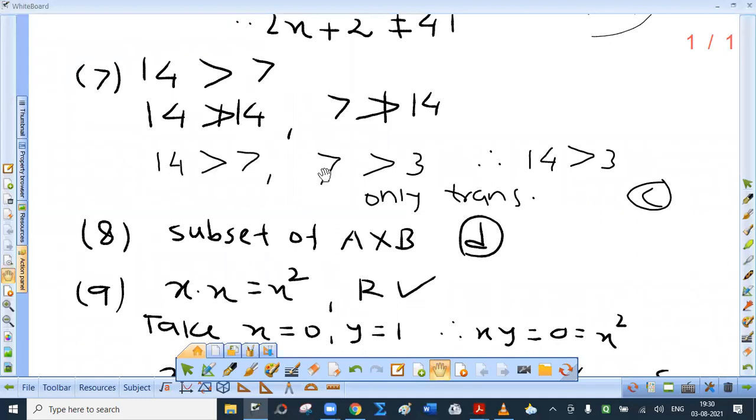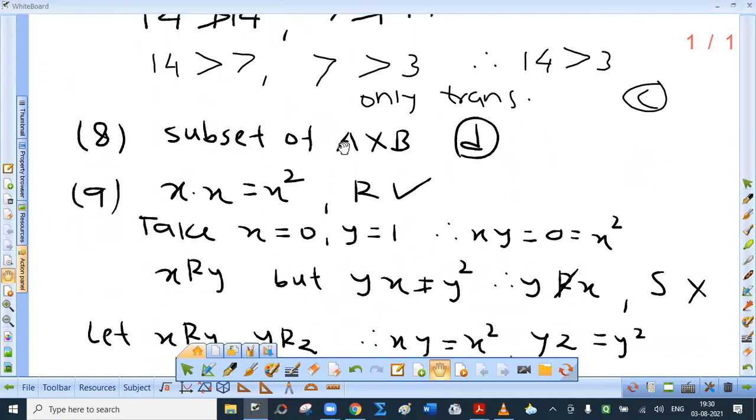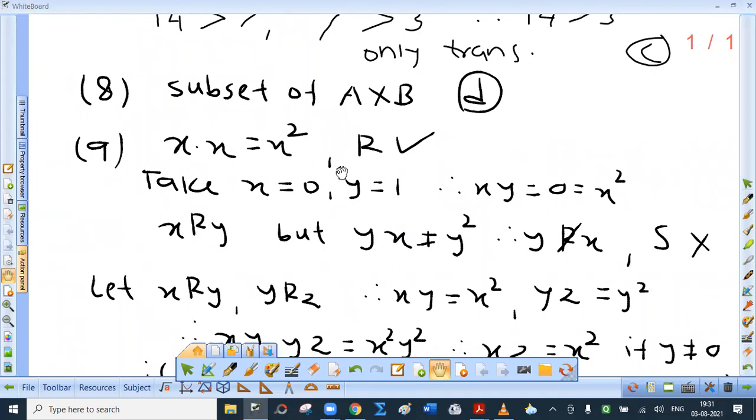Sum number 8. A relation between A and B is subset of A cross B. So correct option is D, Delhi. Now 9th is important. Let me explain.